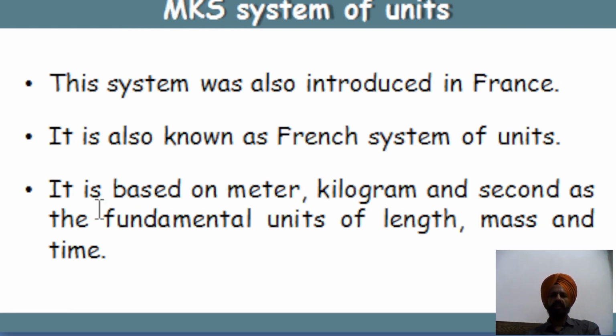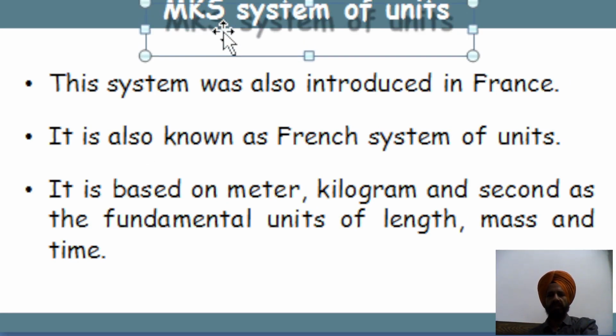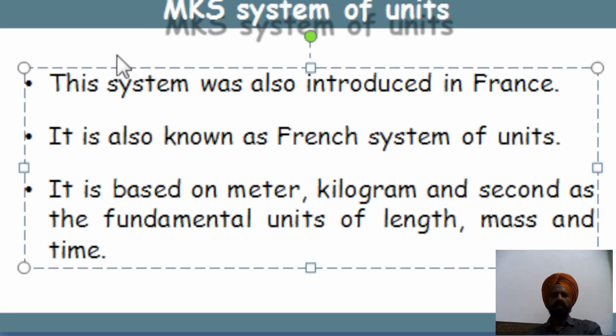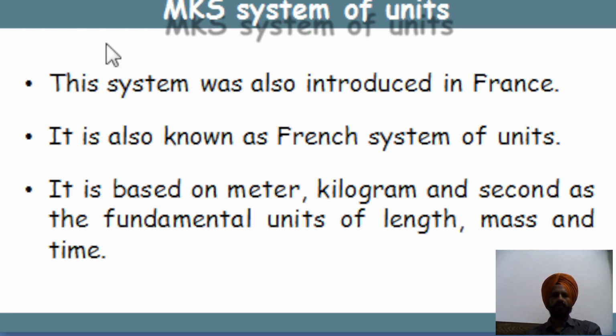Then we have the next type of system, that is the MKS system of units. This system was introduced in France, and it is also known as the French system of units. It is based on meter, kilogram, and second. M stands for meter, K stands for kilogram, and S stands for second, as the fundamental units of length, mass, and time.